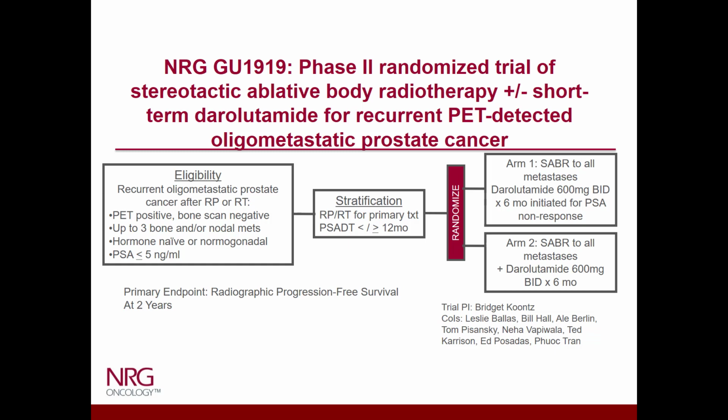The randomization is everyone gets SBRT to the metastasis. One group gets darolutamide up front at the beginning, and the other uses darolutamide at the time of PSA progression.